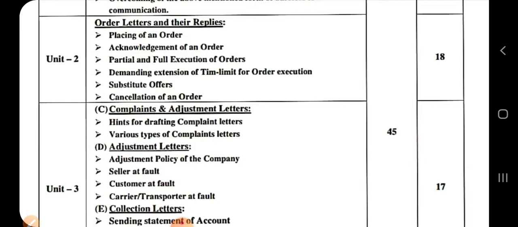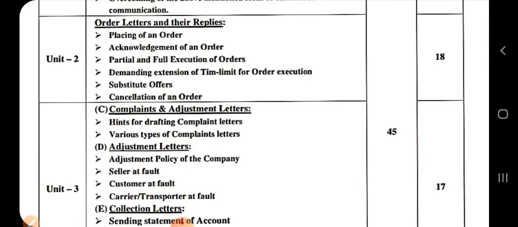Whenever you are giving an order, the person who receives your order can give you a positive or negative reply. Many times they accept your order. It may happen that they reject your order, or ask for an extension of time, and sometimes it may happen that the goods you have asked for in your order are not available to the wholesaler. That is the reason why he requires the time extension.